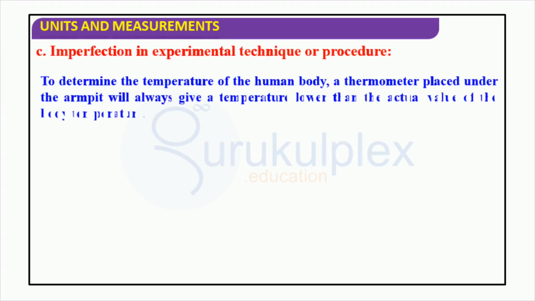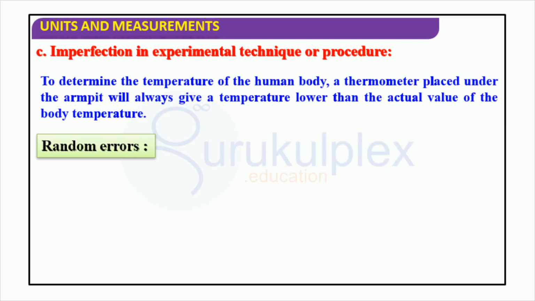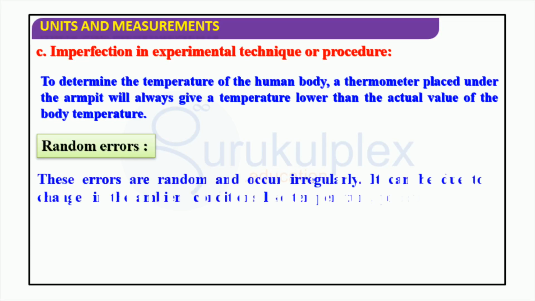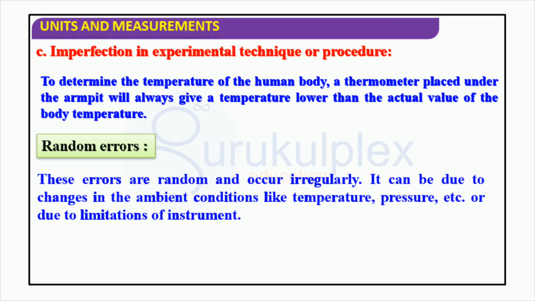Measurement inaccuracies can originate from various sources, such as imperfections in the experimental technique or procedure, and random errors. An example of the former is when a thermometer is placed under the armpit to measure body temperature, which invariably yields a lower value than the actual temperature.